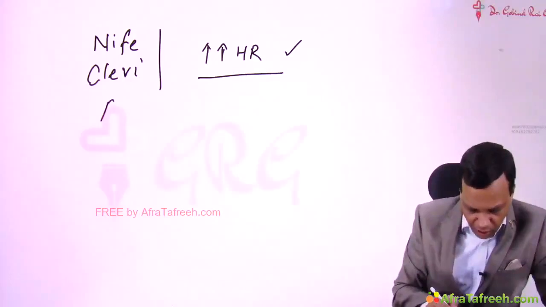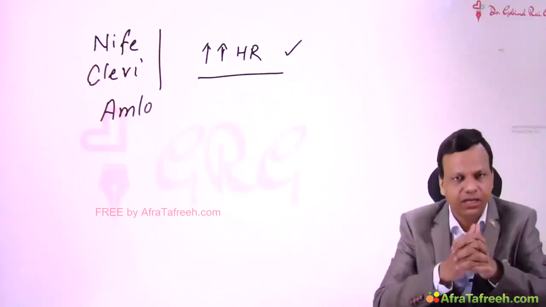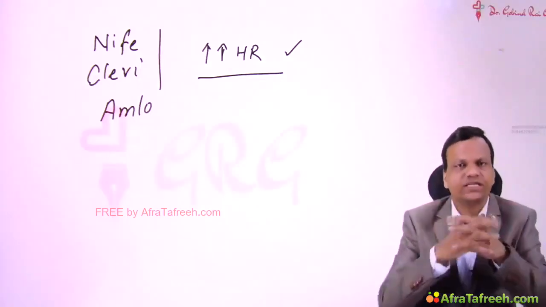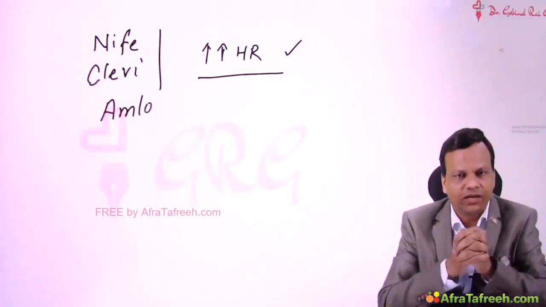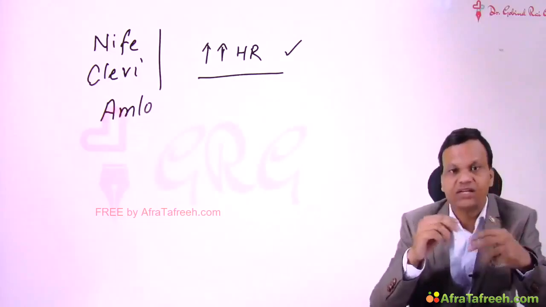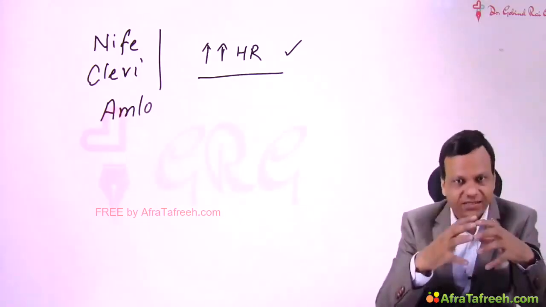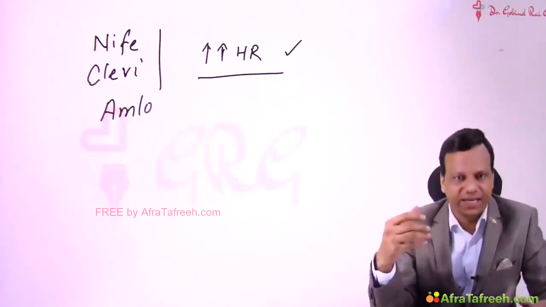On the other hand, the long-acting drugs like amlodipine and even nicardipine will gradually, slowly cause the vasodilation. And when vasodilation occurs slowly, then the reflex will not be that much. So the tachycardia-causing potential is very less. So they may be used in angina.